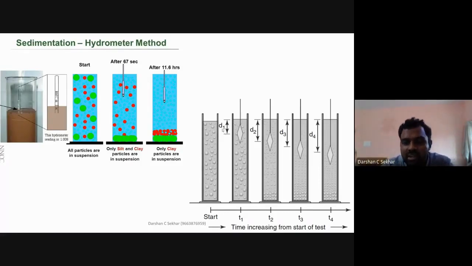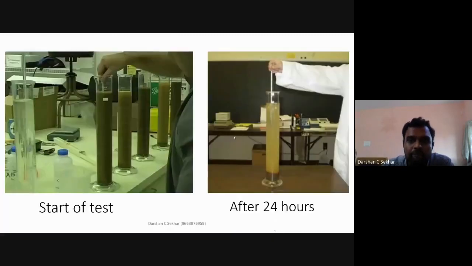Initially, probably around 15 seconds, it will be here. Around 2 minutes, it will come here. Around half an hour, it will come here. At 1 hour, it will be there. So my reading is going to change. If I start here, because the solution is entirely mixed up, this will be the color. But this test should be conducted for 24 hours. Again, if I place this hydrometer here when I come the next day, all my soil particles, if there is more silt, it will be in this color.